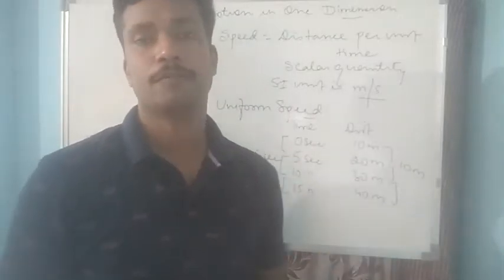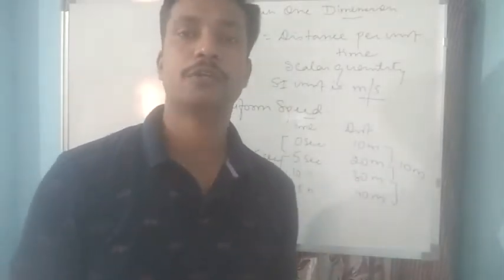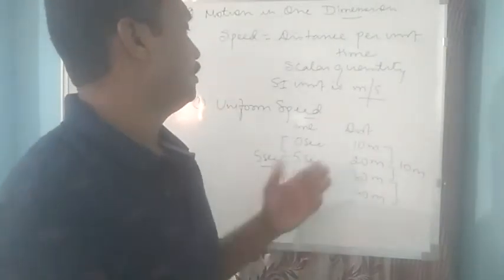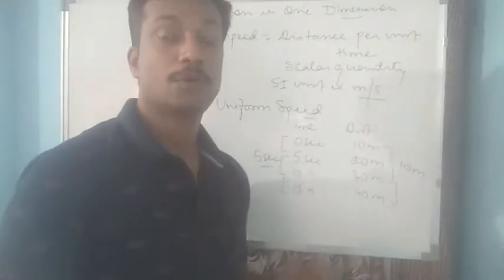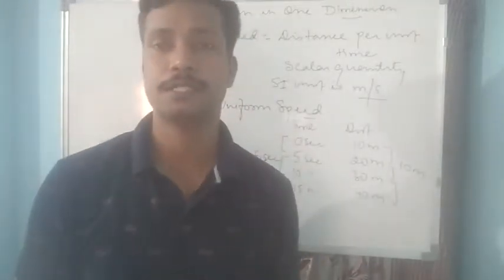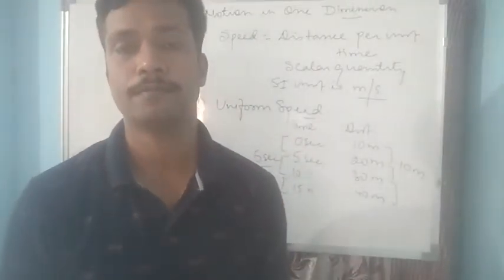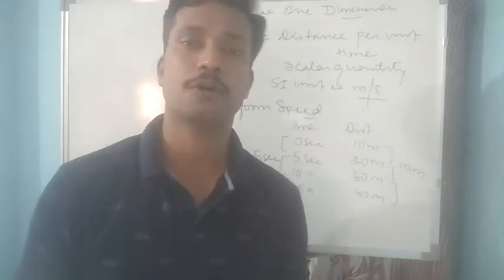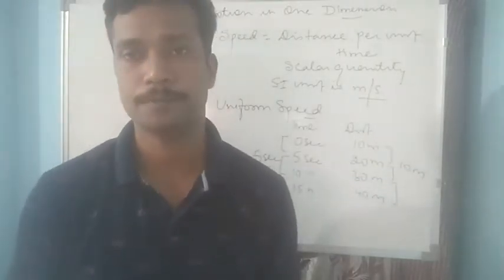So this kind of speed is called uniform speed. Now if a body covers unequal distance in equal interval of time, moving in any direction, then it is called non-uniform speed.